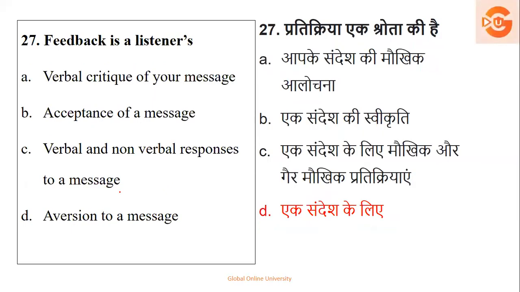Then, feedback is a listener's verbal critique of your message, acceptance of a message, verbal and non-verbal response, and aversion to a message. Here, if you see, the answer is already written. What is it called? It is called aversion. It is like a strong disinclination or a dislike. So the answer is D over here.